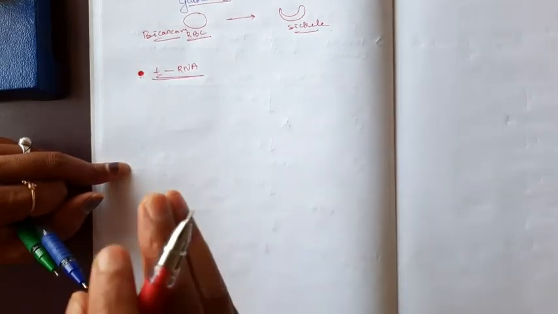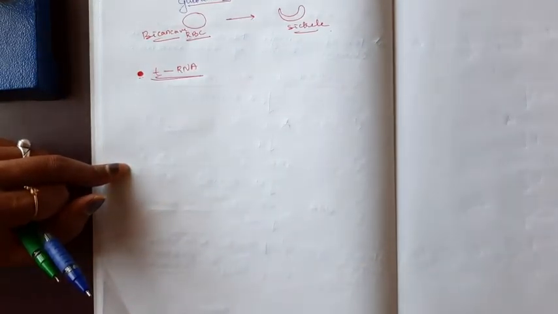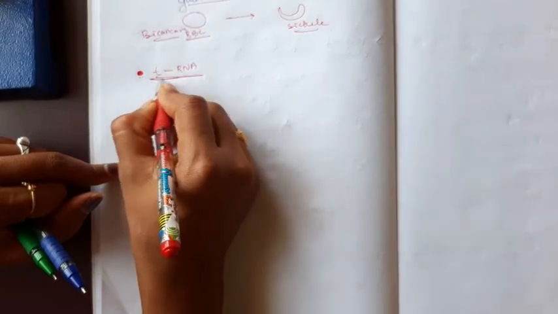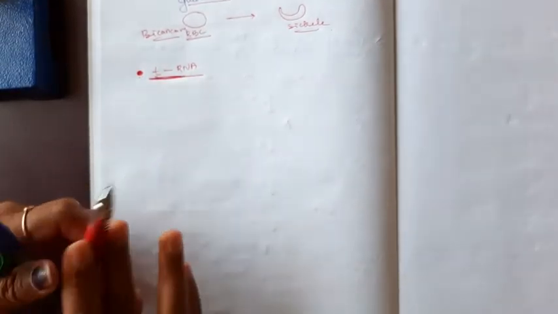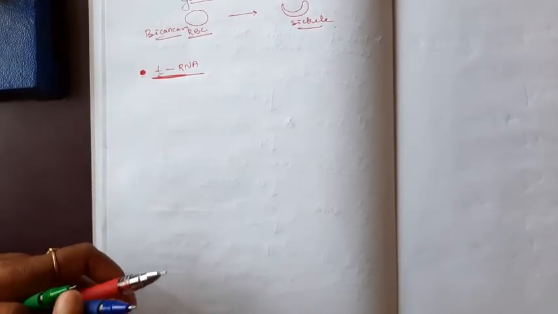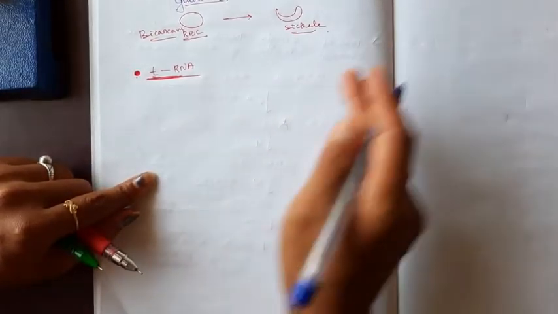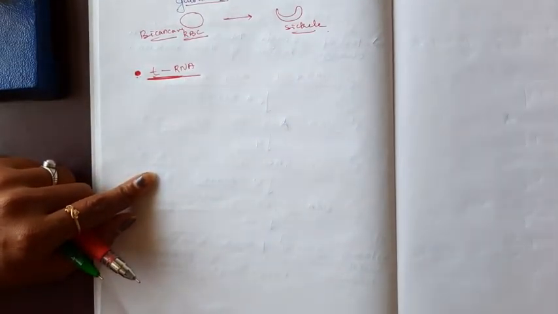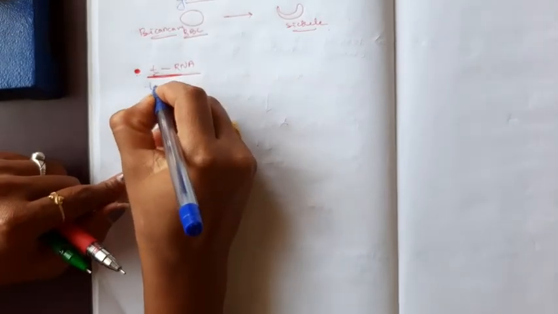I am taking the classes as per the syllabus given in your NCERT book. tRNA functions. tRNA is known as an adapter molecule, or the transfer RNA.